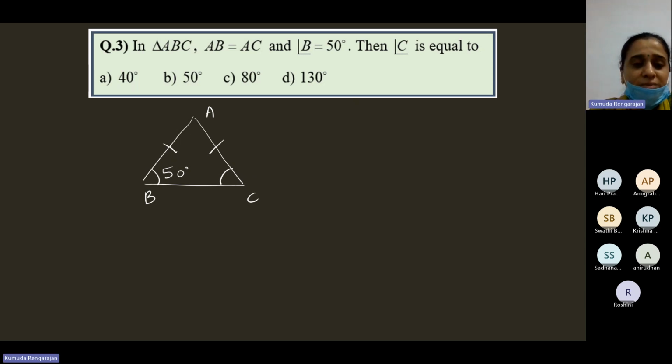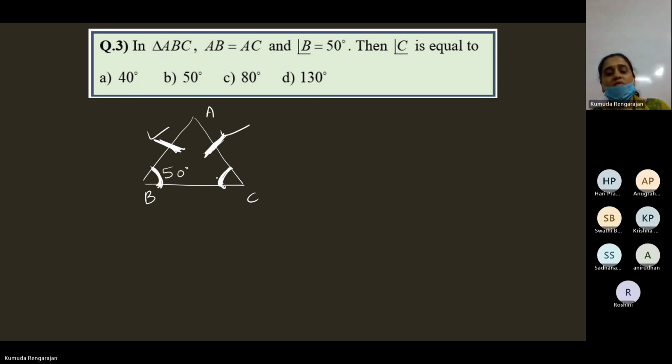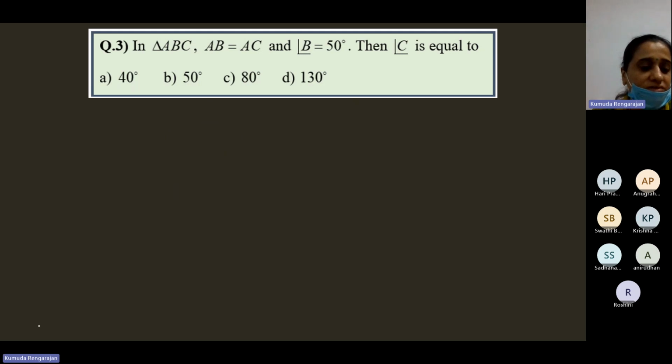In this triangle ABC, these two sides are equal. The angle opposite to this side is this angle, and the angle opposite to this side is this angle. It's given that this side is equal to this side, which means the angle opposite to this side is equal to the angle opposite to the other side. Because these two sides are equal, these two angles are equal. So angle C is 50 degrees. Correct?